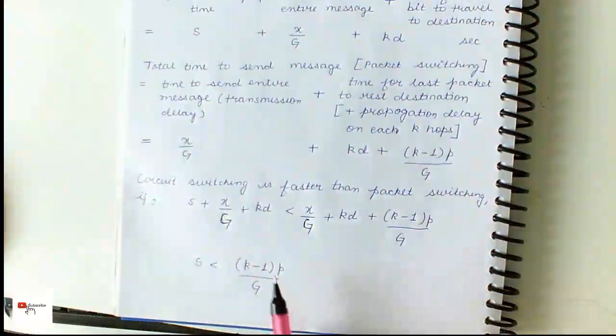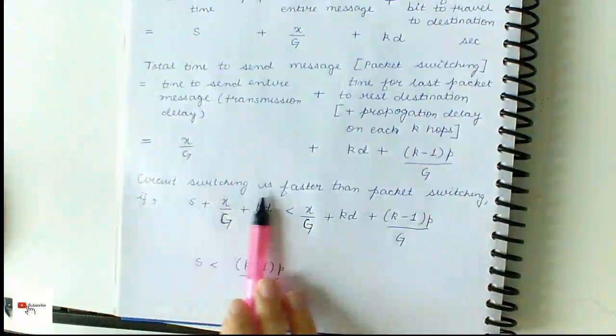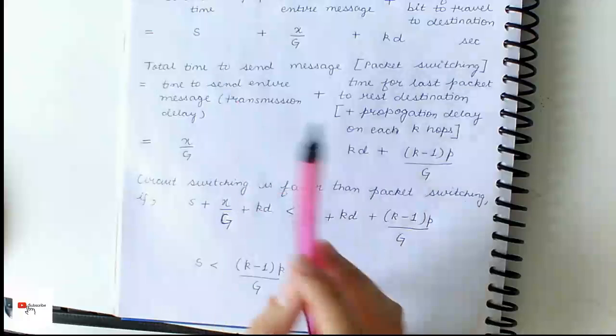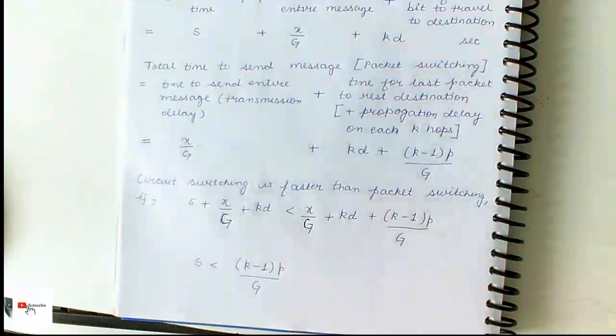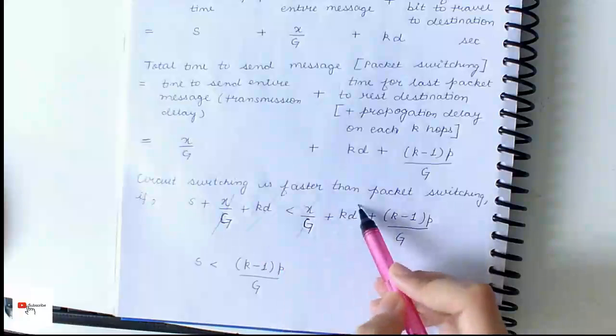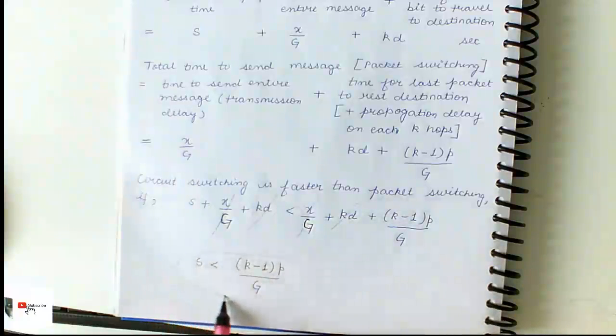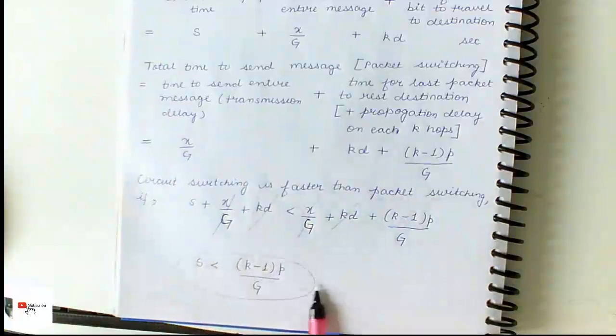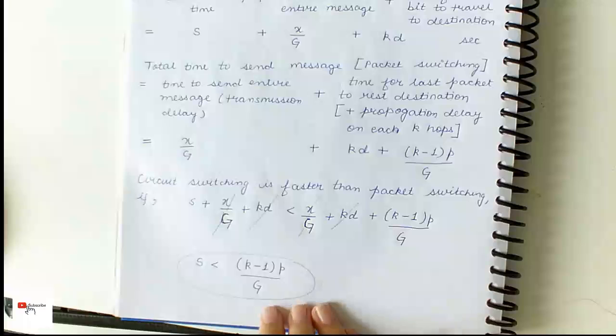Then we compare. Circuit switching is faster when this time is less than the time taken for packet switching. So we compare these two, and this time for circuit switching should be less than that for packet switching. So we get this relation, and if this relation holds true, then we can say that the circuit network is faster than the lightly loaded packet switch network.